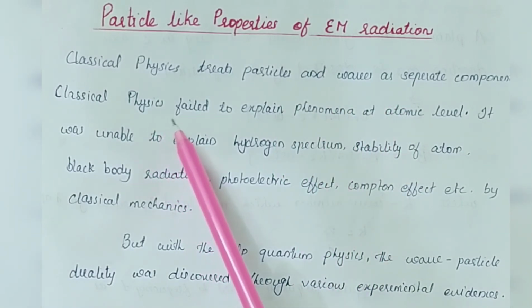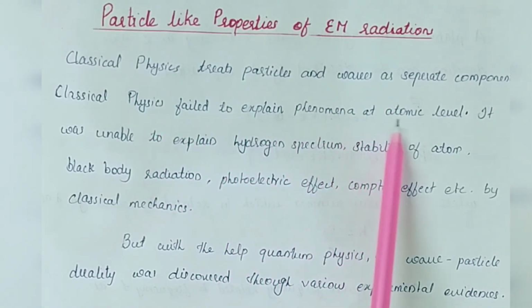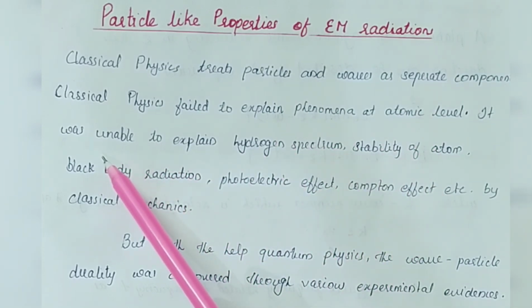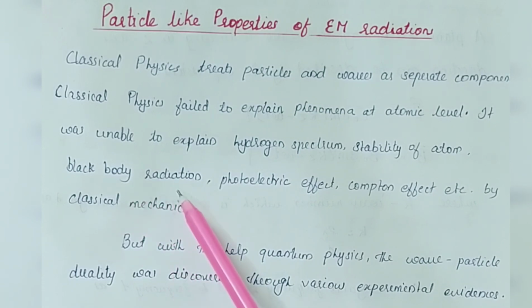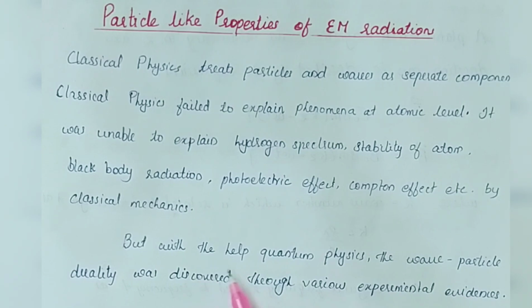Also, classical physics failed to explain the phenomena at atomic level, and it was unable to explain the hydrogen spectrum, stability of atom, blackbody radiation, photoelectric effect, and many such phenomena. But coming to quantum mechanics, with the dual nature of matter, we see the wave nature as well as particle nature of matter. And this was discovered and verified with various experimental evidences.